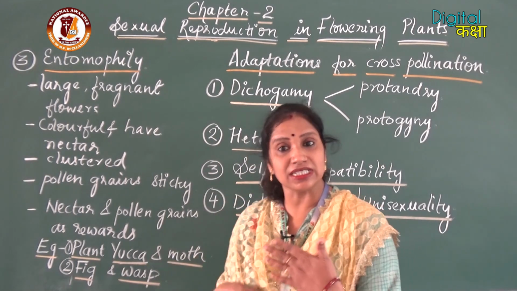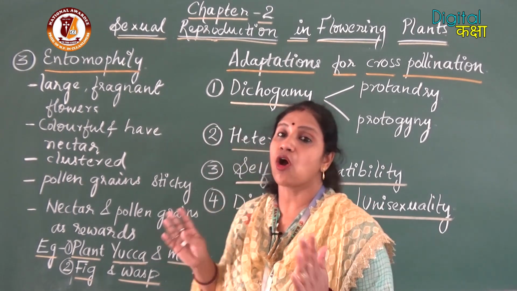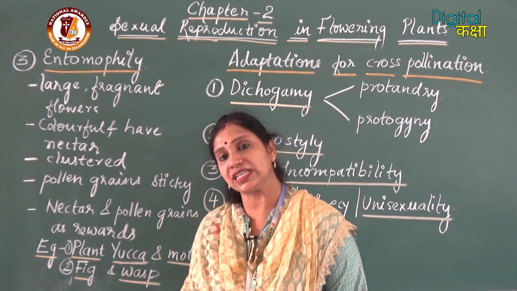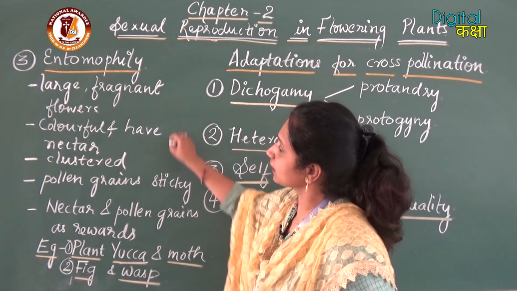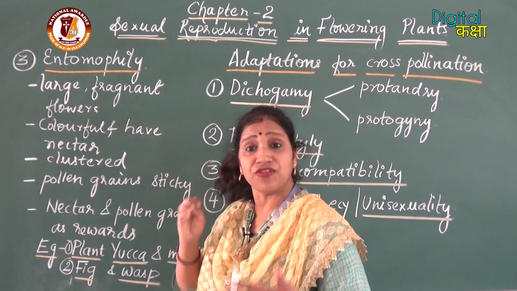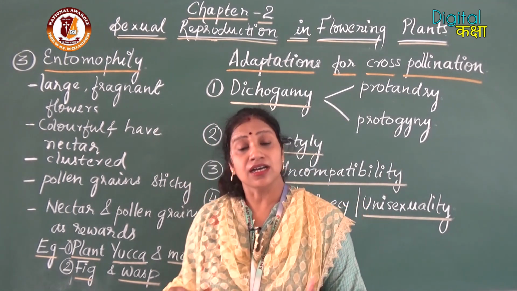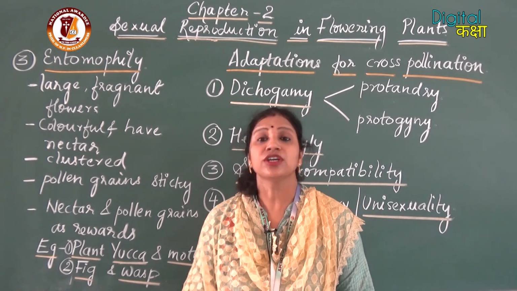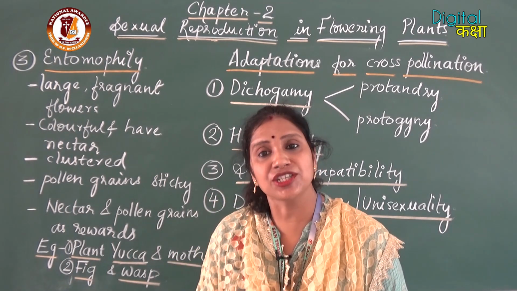So now we will be dealing with the characteristics of the plant species which go for insect pollination. Now here the characteristics are there. The first thing is that the flower should be very attractive to attract the biotic agents.